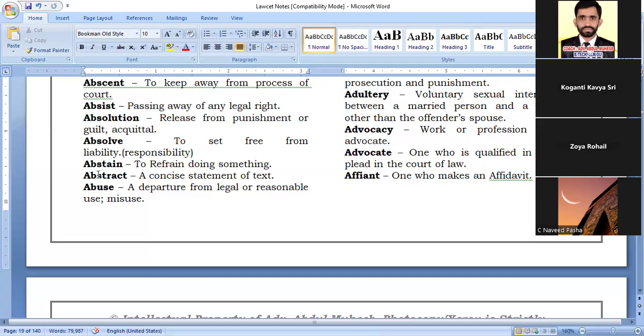To refrain from doing something. To refrain from doing. Abjure, abstain. They are very similar words. Right. Next, abuse.